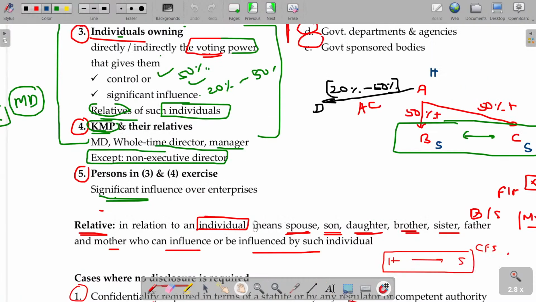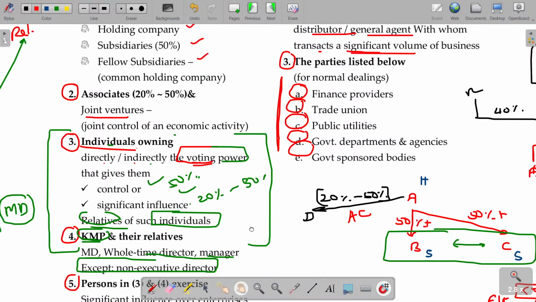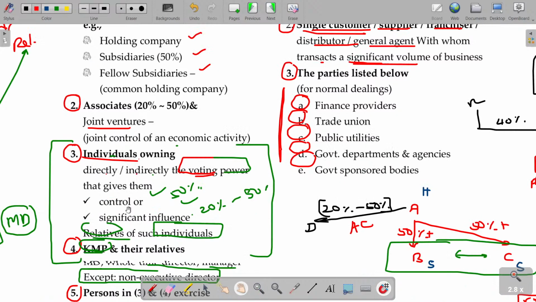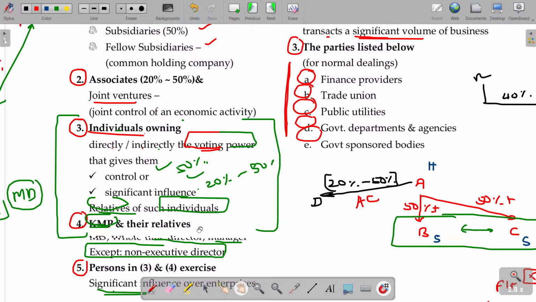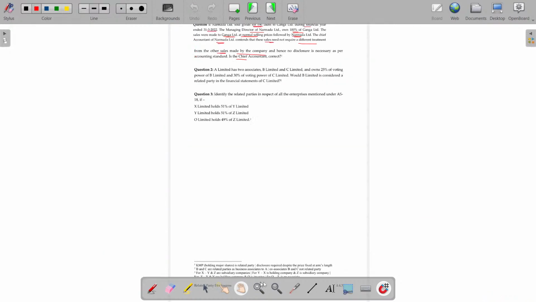Here is an individual directly or indirectly controlling the other one. Is that okay? Clear? So he is controlling the other entity, and being the MD also is controlling the other entity. The MD banner helps him to control one entity, and the shareholding banner controls the other entity. Then those two entities are managed by the MD, and he has the power to influence these two. Related party disclosures are a must. Clear?